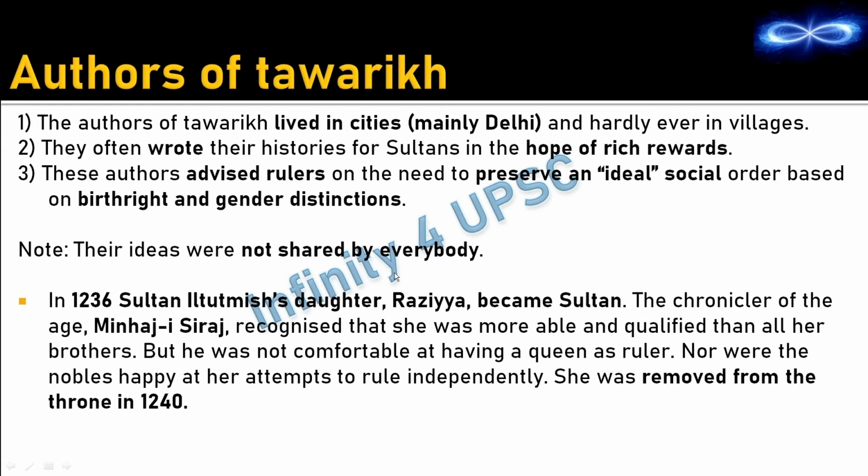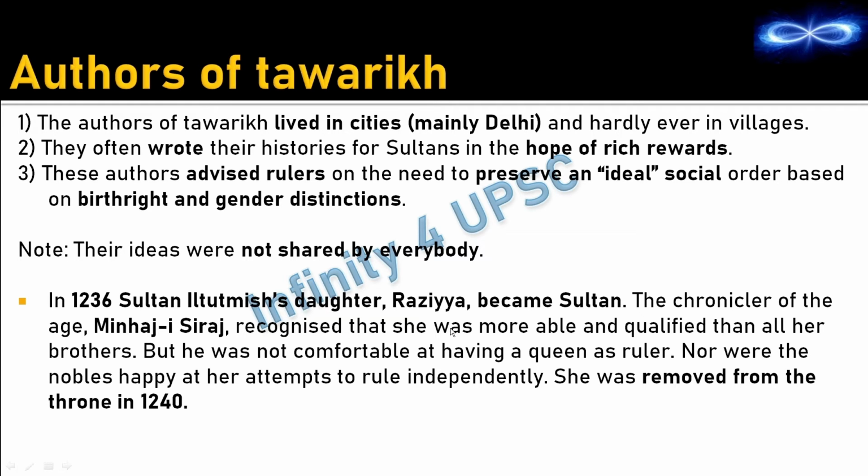Now here we have been given an example of the preservation of an ideal social order based on gender distinction. In 1236, Sultan Iltutmish's daughter Razia became Sultan. The chronicler of the age, Minhaj-e-Siraj, was a contemporary of Sultan Iltutmish and a contemporary of Razia Sultan. If you get this statement, it is a correct statement. Minhaj-e-Siraj recognized that she was more able and qualified than all her brothers.